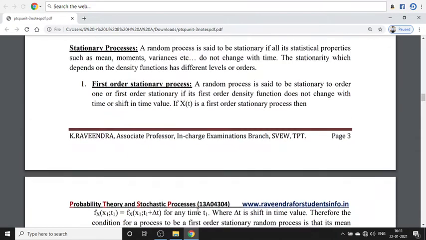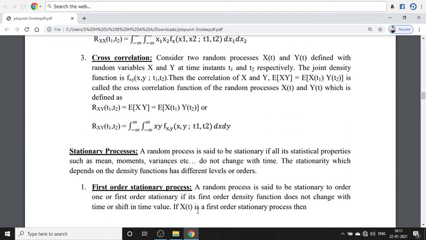In this class I am going to talk about the stationary processes. In the last class I explained the stationary processes. That means in the random processes, for two different random variables at two different instants of time, if the properties are the same, that is called a stationary process. If the properties change with respect to the various instants of time, that is called a non-stationary process. Already we have discussed this, so I am going to the definition.